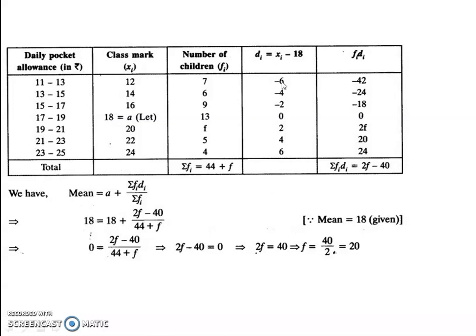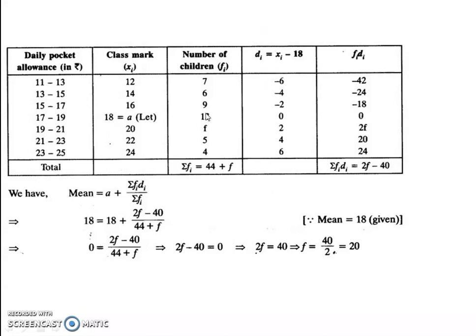Don't write positive 6, it is negative 6. 14 minus 18, minus 4. 16 minus 18, minus 2. 18 minus 18, 0. 20 minus 18, 2. 22 minus 18, 4. 24 minus 18, 6. So you got di. Now what is your step?